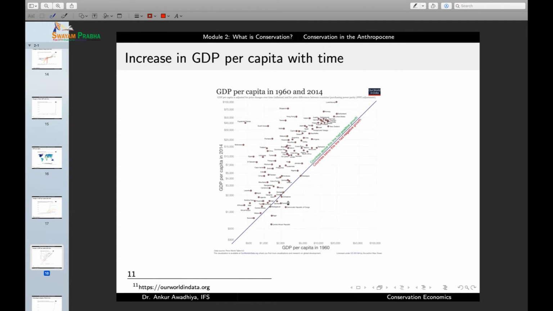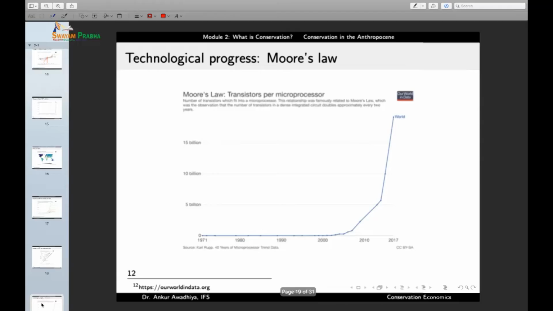There are only a few countries in the world which have actually seen a decrease in the GDP per capita. But in most of the countries, the GDP per capita has been increasing, by which we can say that the affluence level in most of the world has been increasing with time.